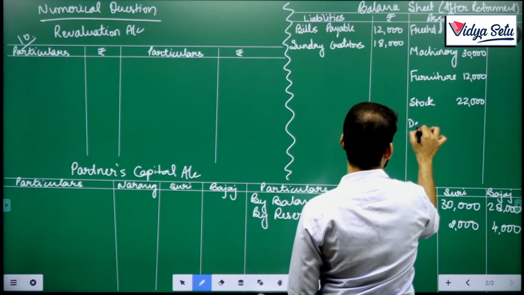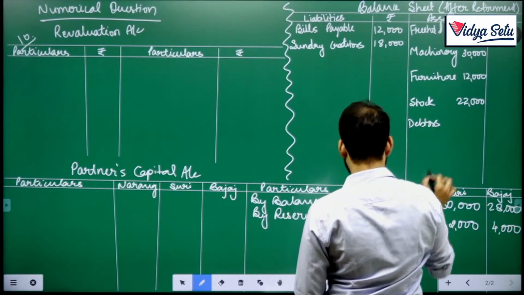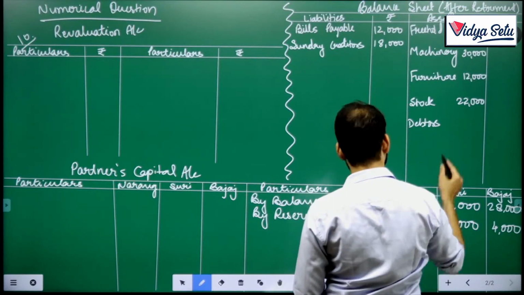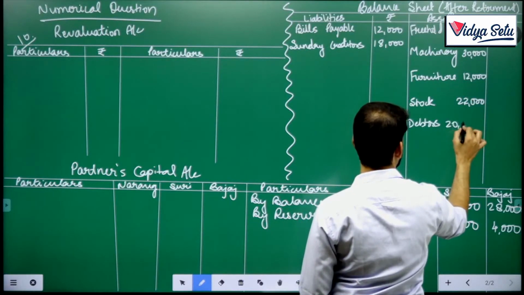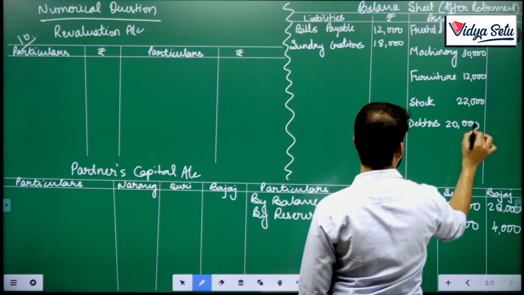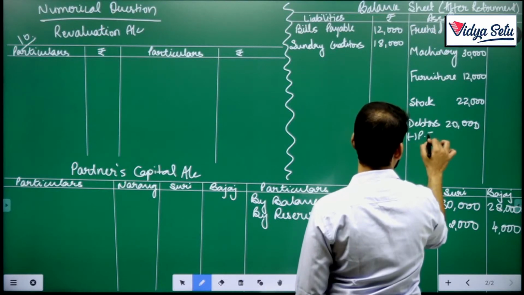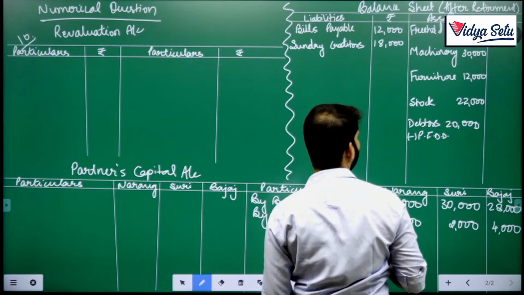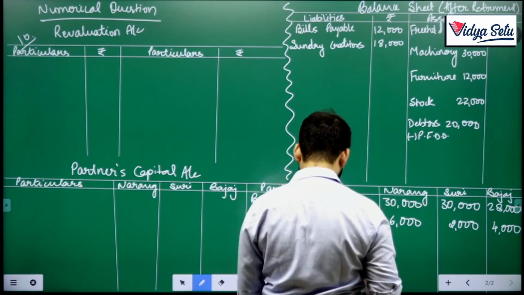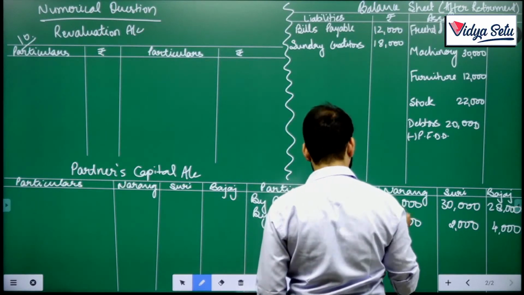Then debtors were 20,000, minus the provision for doubtful debts. Right now it is 1,000, but it becomes 1,500 as per my understanding. And the last one is cash.